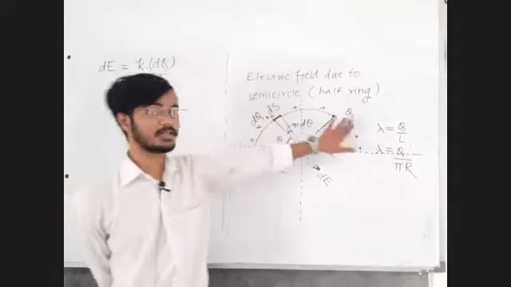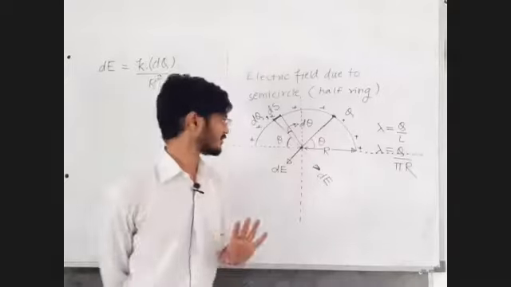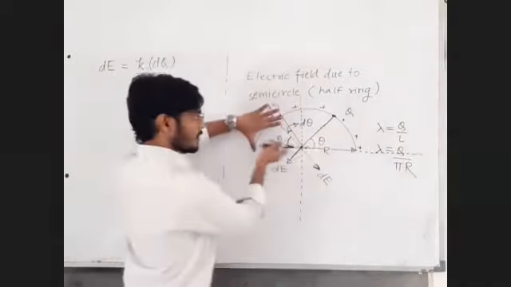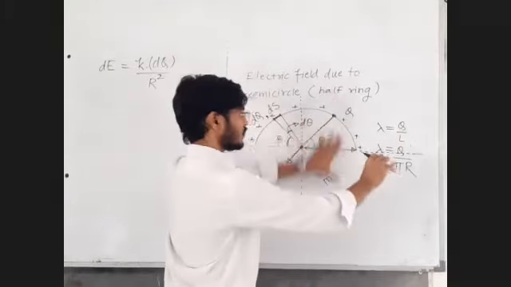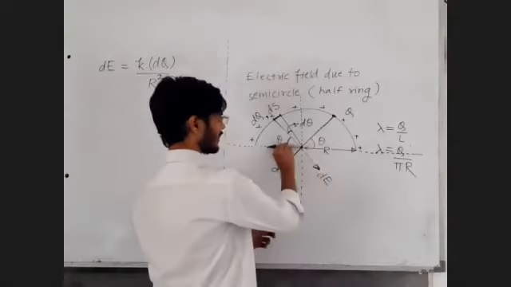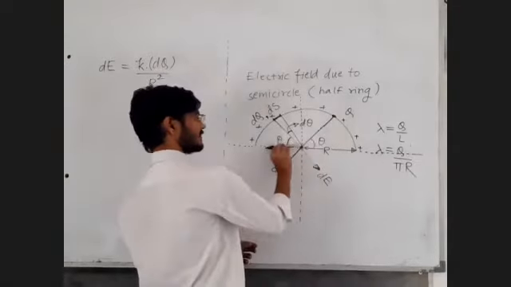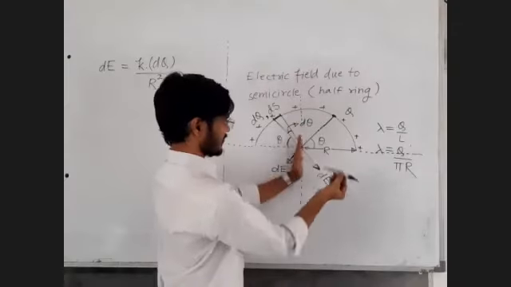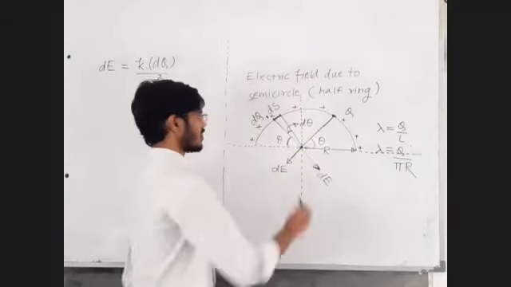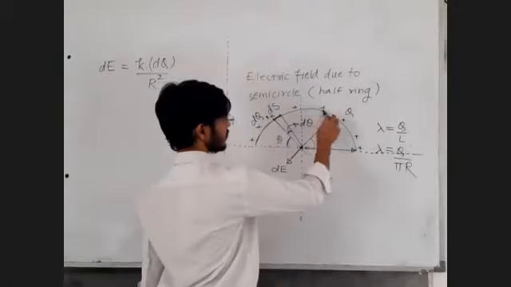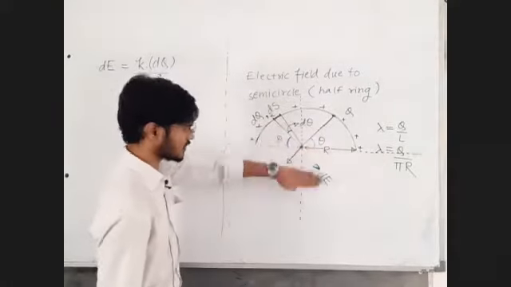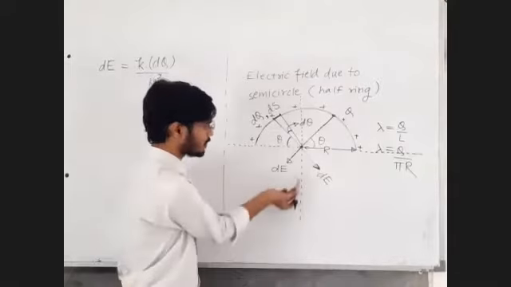The mirror image of this is present here. Total symmetry is not present. Only vertical symmetry is present. So these charges will cancel the effect of these charges. The horizontal component of electric field will be cancelled because of the vertical symmetry. But the electric field of these charges will not be cancelled by these charges, because horizontal symmetry is not present. So the vertical component will remain there.